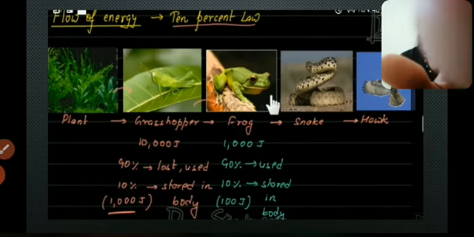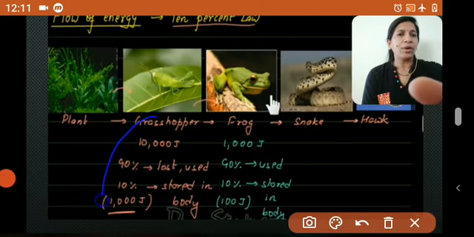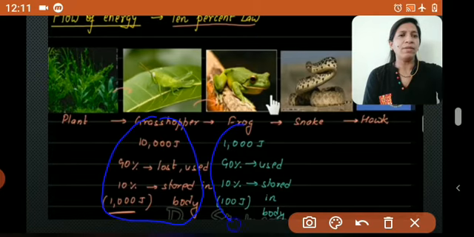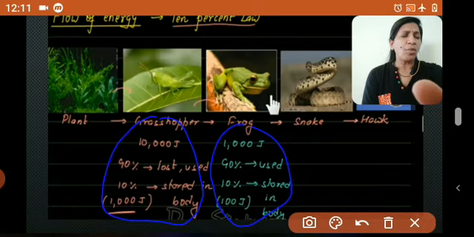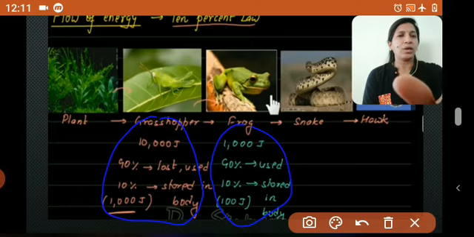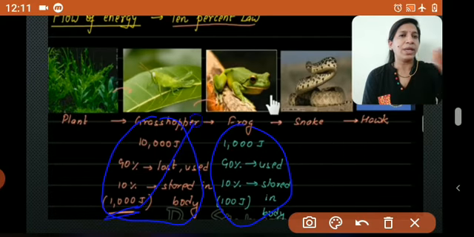The same process that happened in the grasshopper happens in the frog also. But how much energy will it take? How much energy is left over in the grasshopper? Yes, only 1,000 joules. Fine. So these 1,000 joules of energy will be taken by the frog.